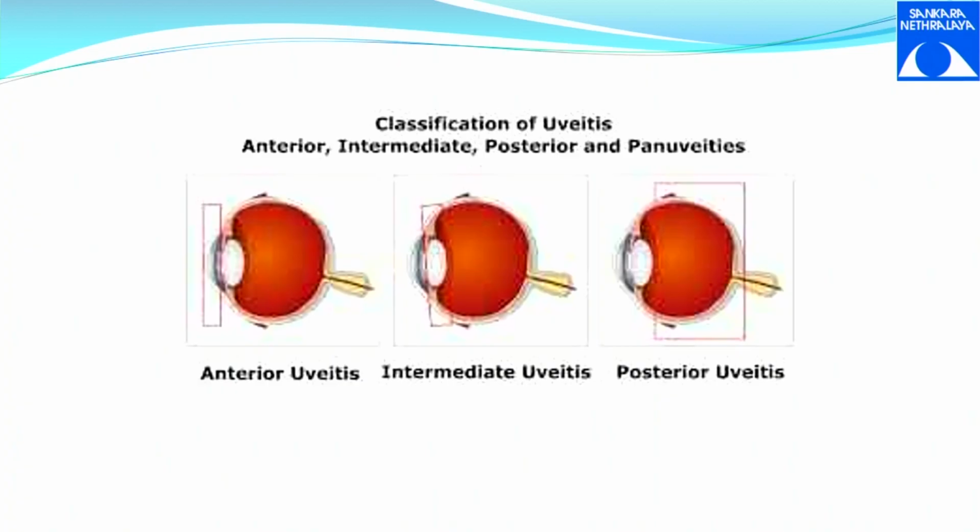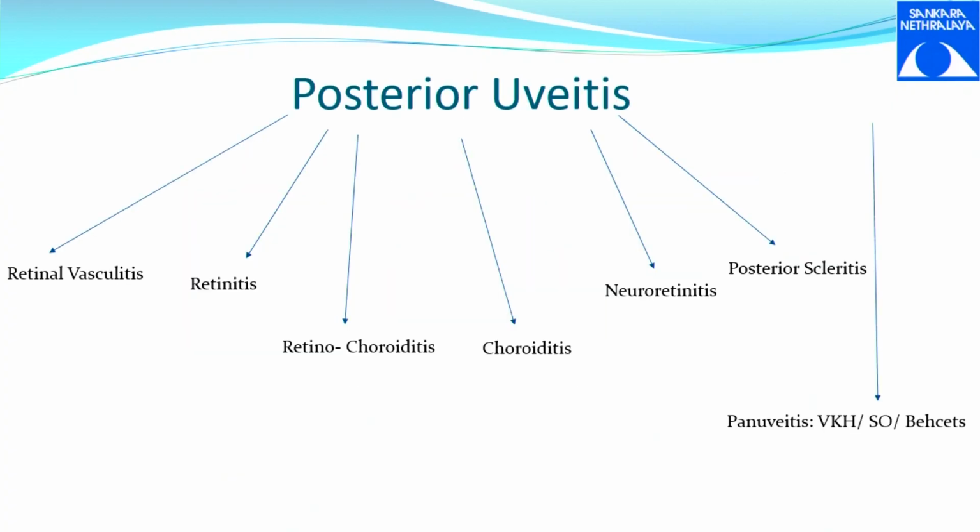Classification: we classify uveitis into anterior, intermediate, and posterior. Anterior is in front of the lens. Intermediate is in the ciliary body, ciliary processes, and the front portion of the vitreous, which is the anterior vitreous phase, and that is intermediate uveitis. And posterior is anything behind. So posterior uveitis can happen.